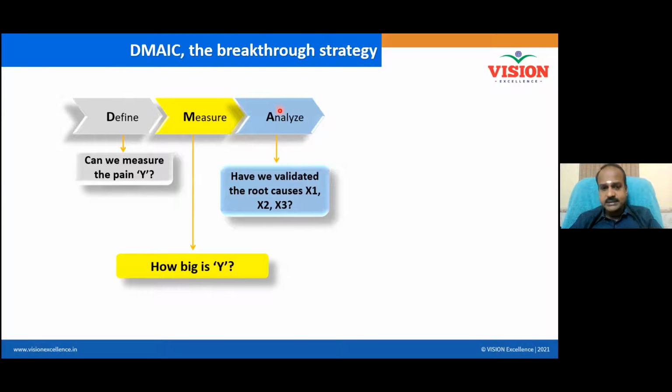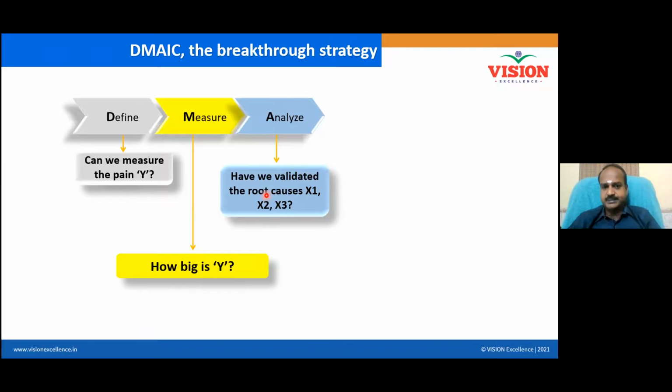Now, what is analysis? Analysis is nothing but identification of the critical factor. Not only identification, but also validation of the critical factor. A validated critical factor is nothing but the root cause. Identifying the root cause is not enough. Validating the root cause is important.